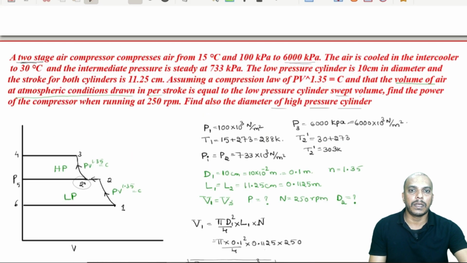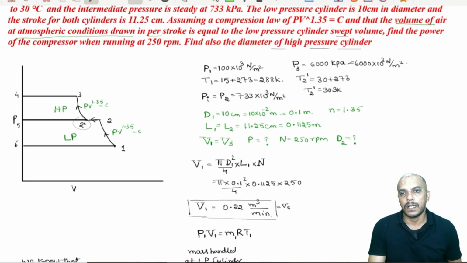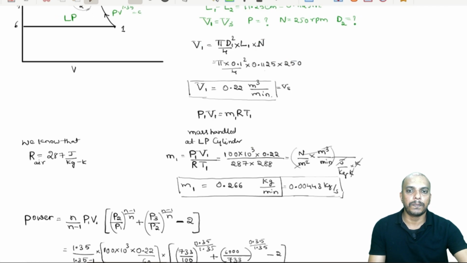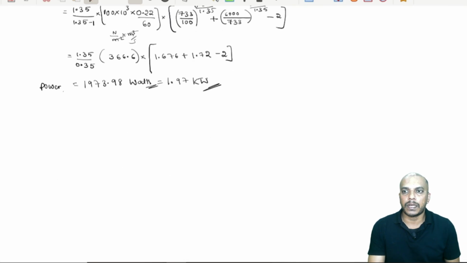Now, let us go to the last part, that is find also the diameter of high pressure cylinder. Remember, when we talk about high pressure cylinder, we are talking about the volume handled at 2 dash. So, we can write P2 V2 is equal to M R T2, but we are talking about the point T2 dash and V2 dash of course, and P2 is same, even you can write it P2 dash, but it is same as 733, that is the intermediate pressure.